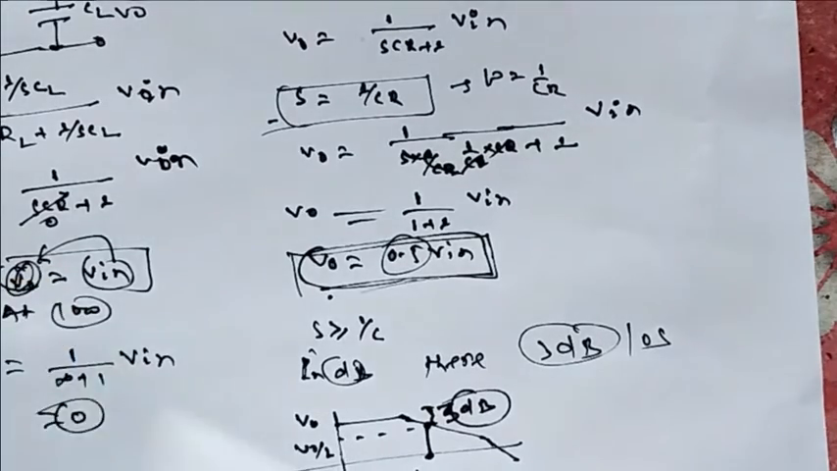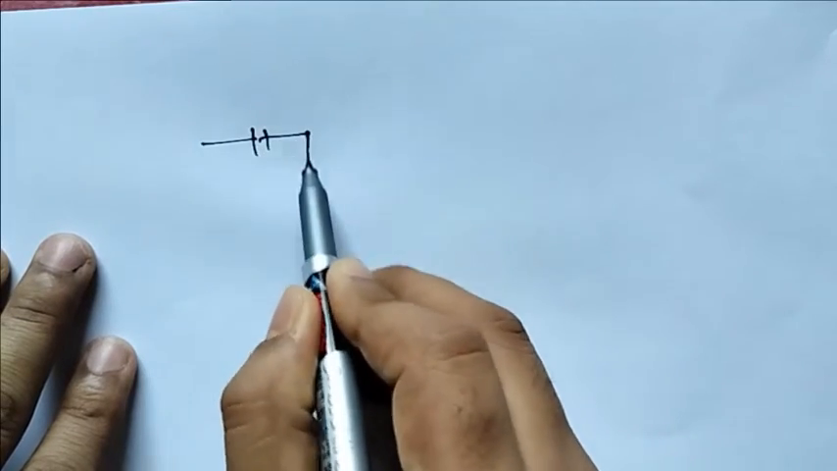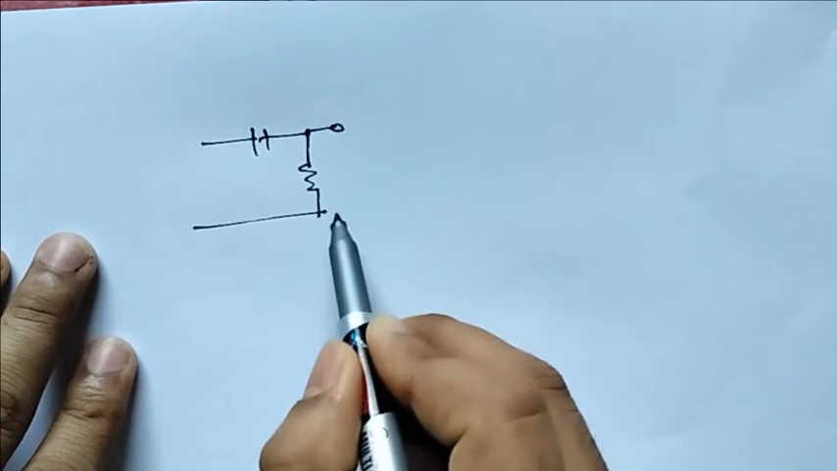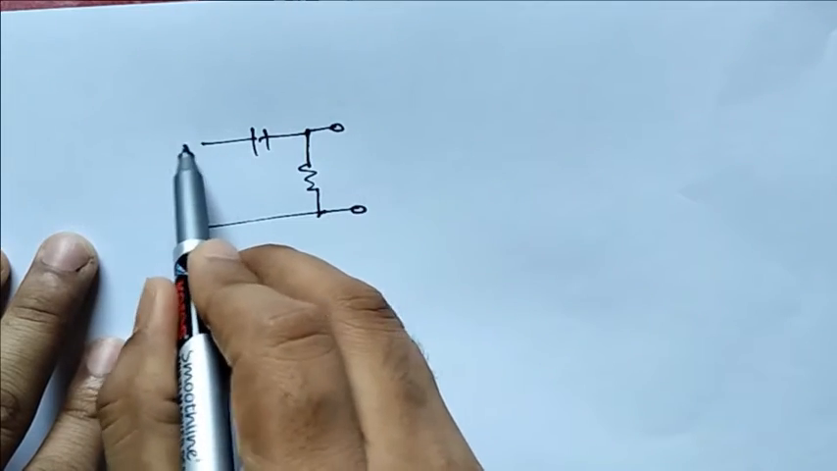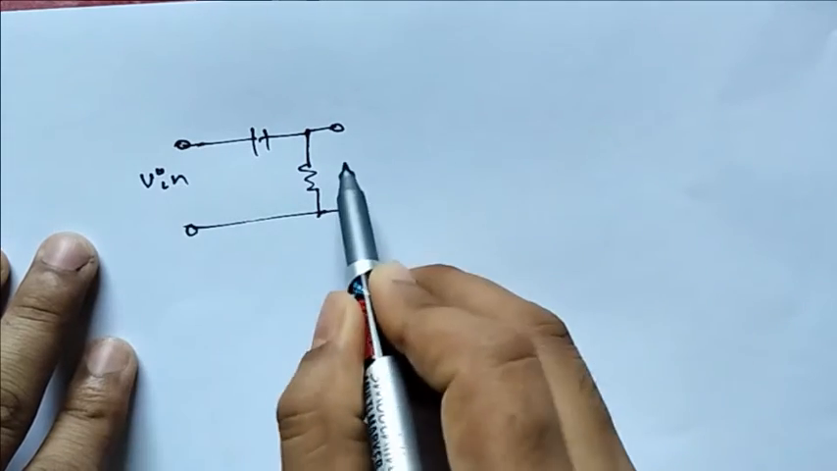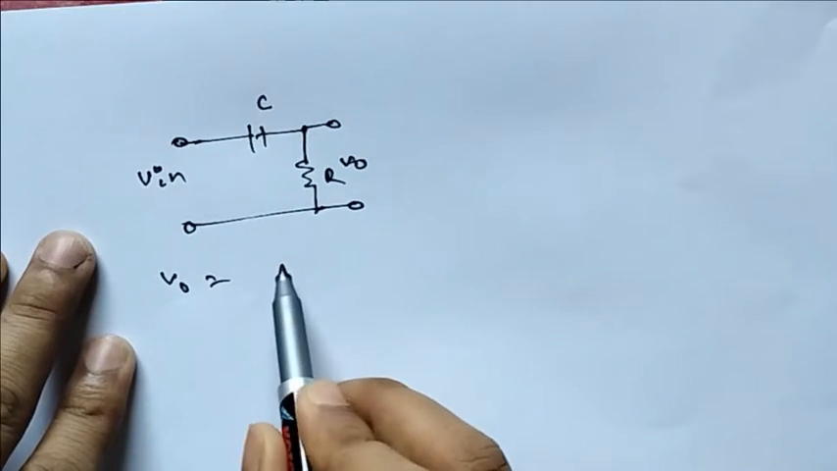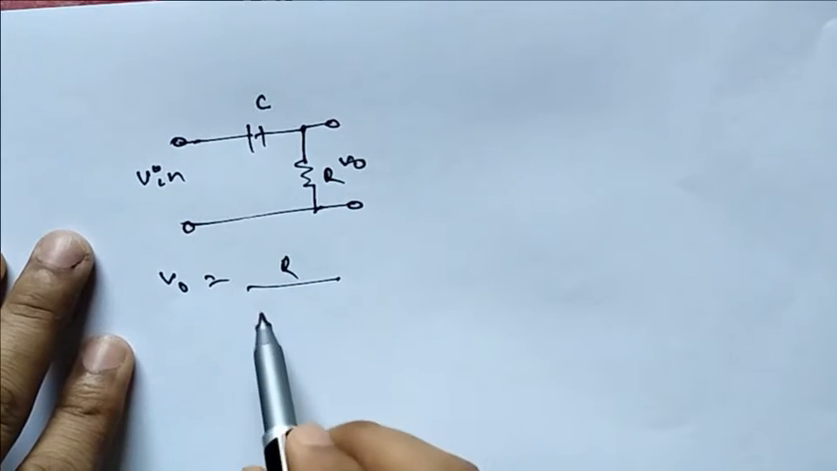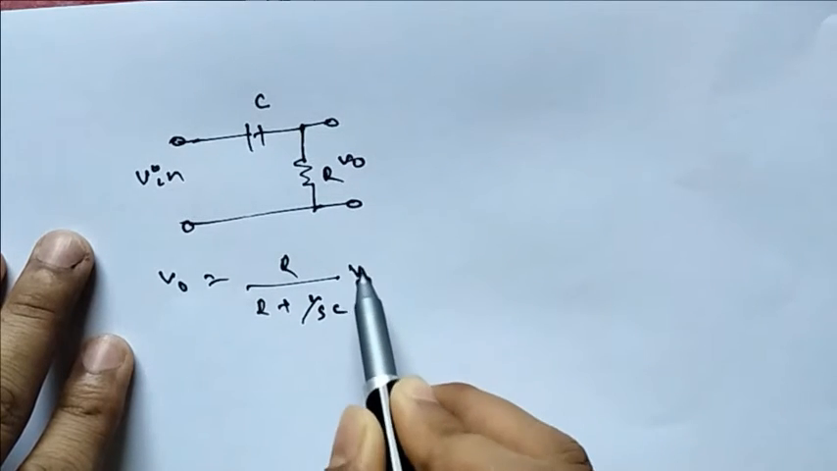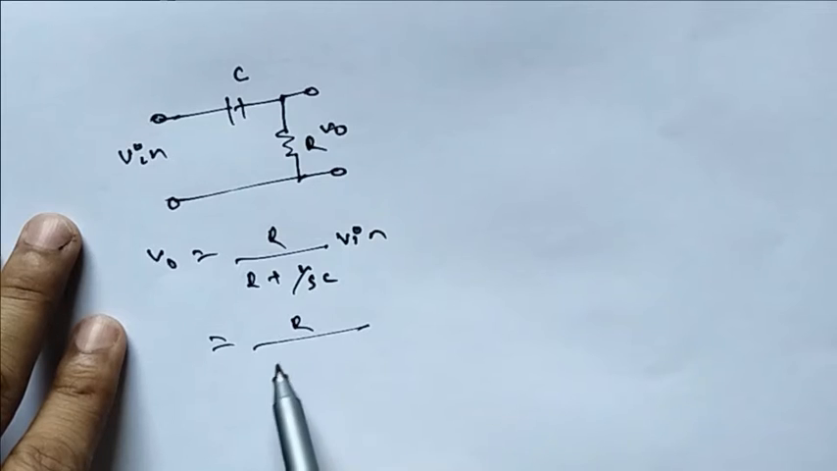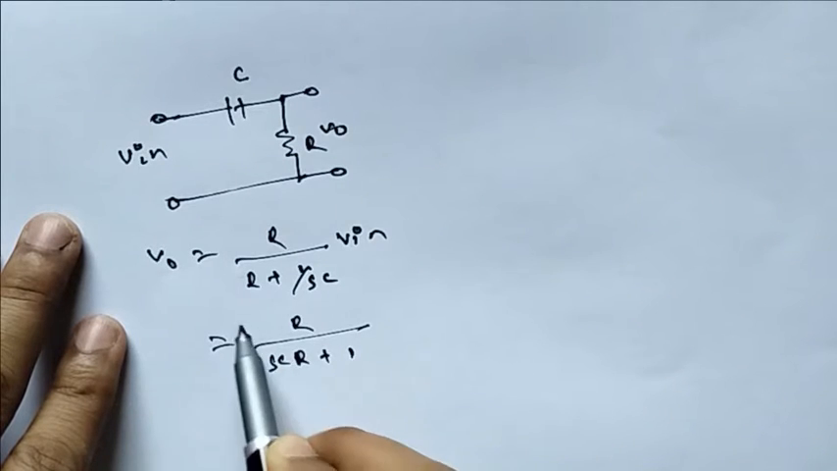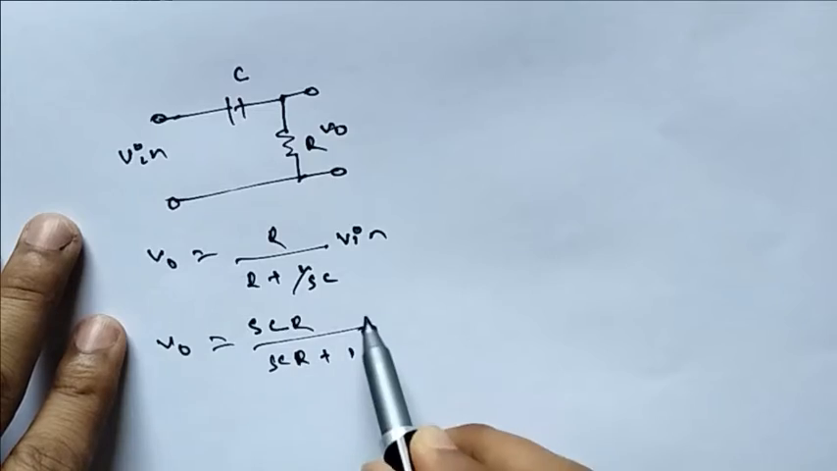Now simply the high pass filter can again be made with a CR combination. Initially we have taken the output across the capacitor for the low pass, and for the high pass we are taking the output across the resistance. Now this is your CR. What will be V0? This is just a potential divider: R by R plus 1 by SC into V in. So R by SCR plus 1, and this is your SCR plus 1. Now V0 is equal to V in times that.